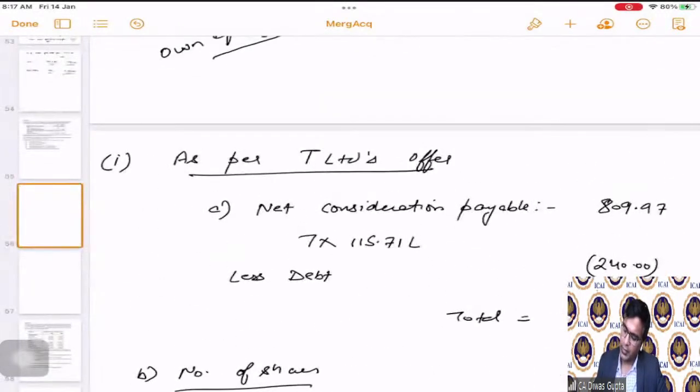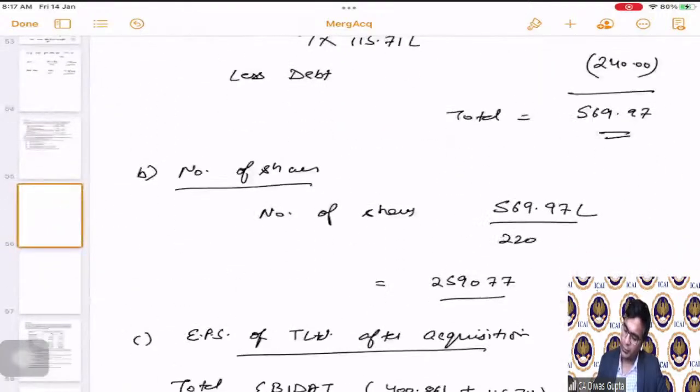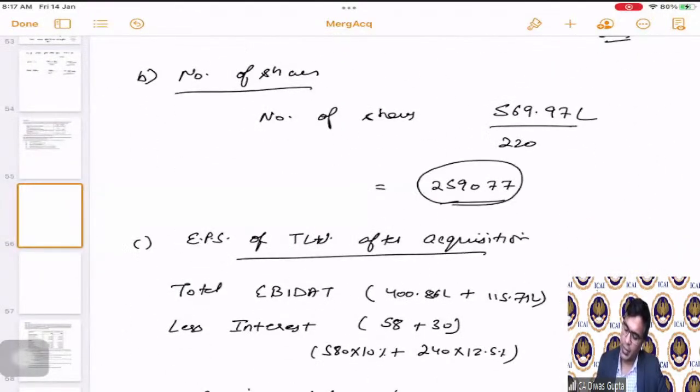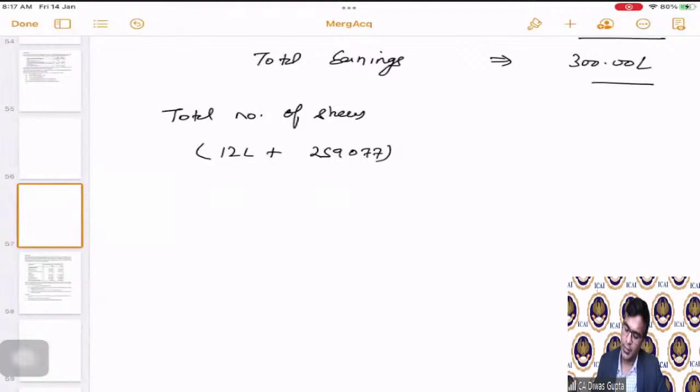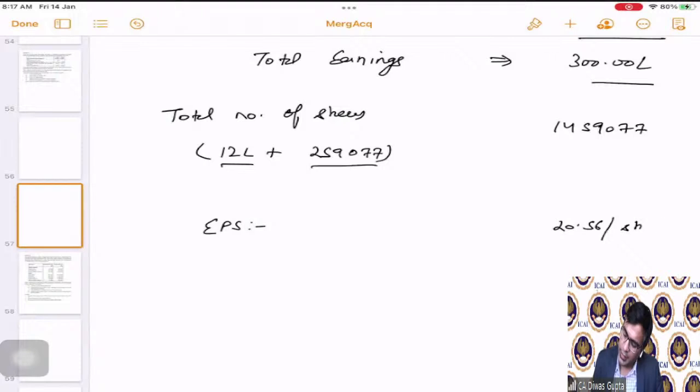Correct? 12 lakhs is the existing number of shares, and this is what they are going to issue. That means 1459,077 is going to be their total number of shares, and hence the EPS is going to be 20.56 per share. Simple. This is the EPS that is going to be.